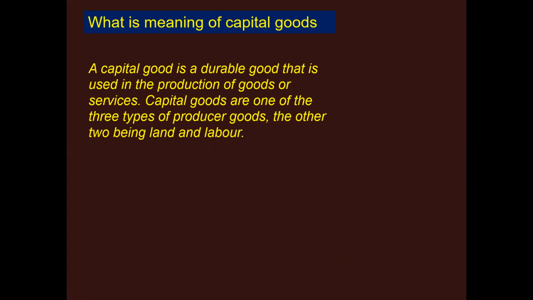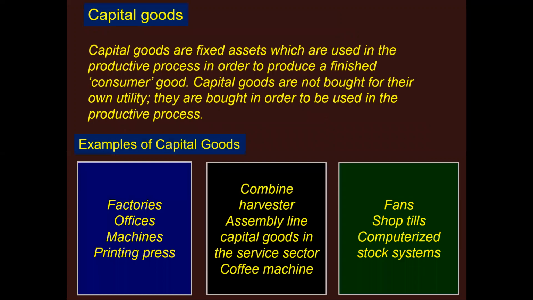Capital goods are one of the three types of producer goods, the other two being land and labor. Capital goods are the fixed assets which are used in the productive process in order to produce a finished consumer good. Capital goods are not bought for their own utility. They are bought in order to be used in the productive process.